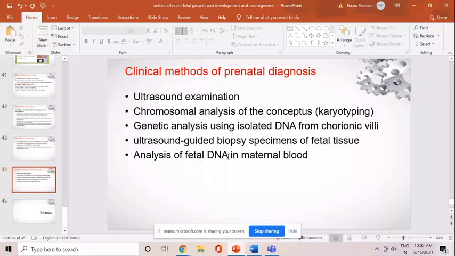The fetal tissues and there is free fetal DNA is also found in the mother's blood, which can be easily isolated. Okay, so this is the technique which is most commonly done nowadays. So these are the various methods by which we can do the prenatal diagnosis as early as possible.